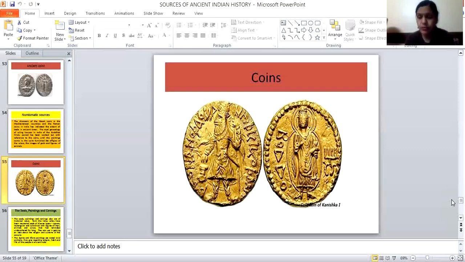At the bottom they have mentioned the era, then our national languages. So this shows that the currency note gives us information that it belongs to India. When we go abroad, we say, oh, it's Indian currency, it's American currency. In the same way, in ancient times, the coins showed the period, the ruler, the era, and if it was gold, the period was well off. If silver or copper, then we say that period was not too rich.